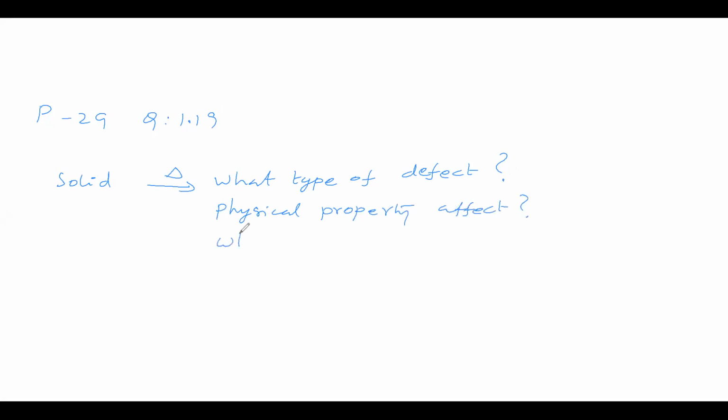Why is it so? That is the question. When a solid is heated, what type of defect do we get? Which physical property is affected and why?